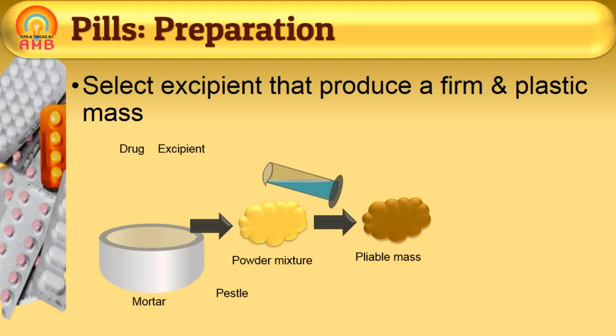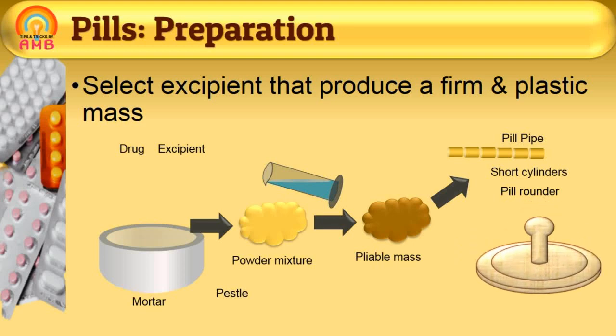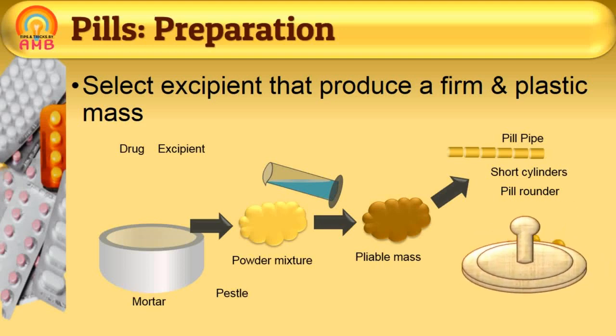Then the mass is converted into a cylindrical pill pipe and cut into individual lengths corresponding to the required size or dose of the drug. These short cylinders are then rolled under a wooden pill rounder to form the final spherical shape of the pills.